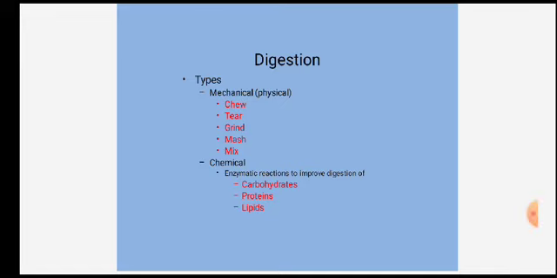The first one is called the mechanical phase, also called the physical phase.